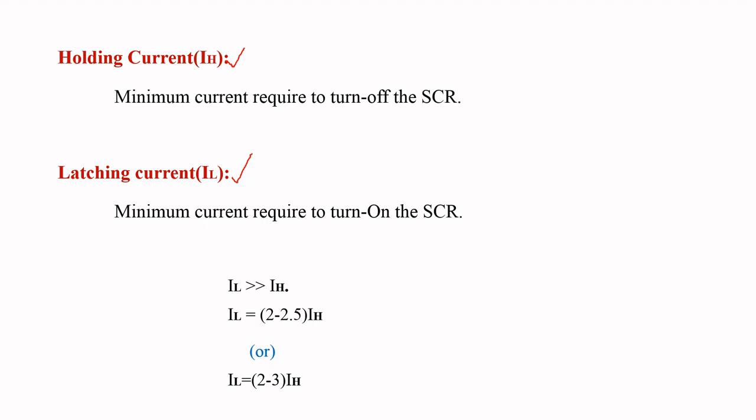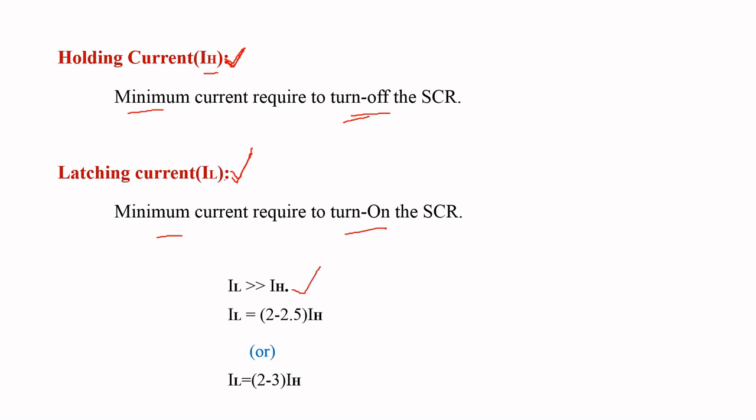Here holding current is represented as IH, and it is defined as the minimum current required to turn off the SCR. Minimum current required to turn off the SCR is nothing but holding current. Similarly, the minimum current required to turn on the SCR is nothing but latching current. Here latching current is much greater than the holding current.